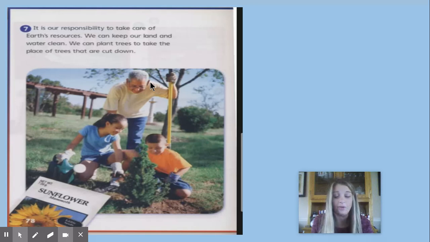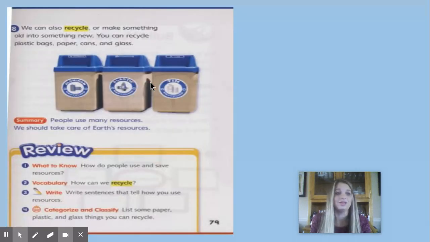So how we can help the environment is by not littering. And litter means trash that people just throw on the ground or in the water instead of properly discarding it. So what should we do with things so they don't become litter? Well, we put them in the trash. All right, so we can also recycle or make something old into something new. So you can recycle plastic bags, paper, cans, and glass.